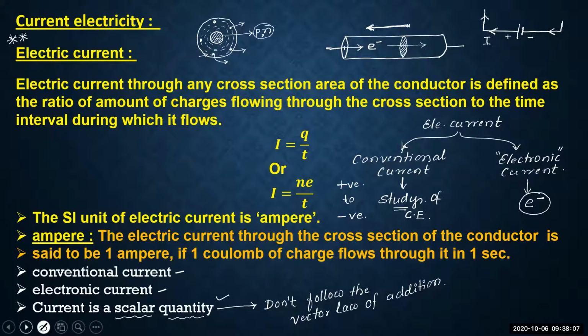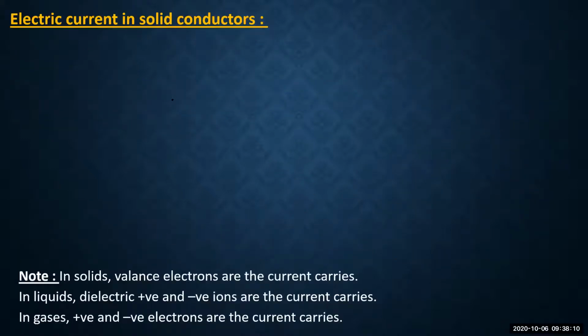Yes. Now we have the concept of electric current in solid conductors. I have already given some idea regarding this. Anyway, it is my duty to explain how the electric current in solid conductors appears, when it flows, and why it is present in the conductors. See, dear students, try to understand it neatly.